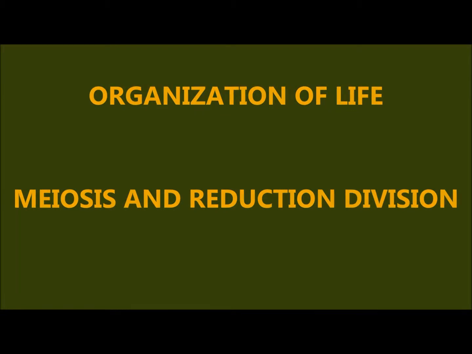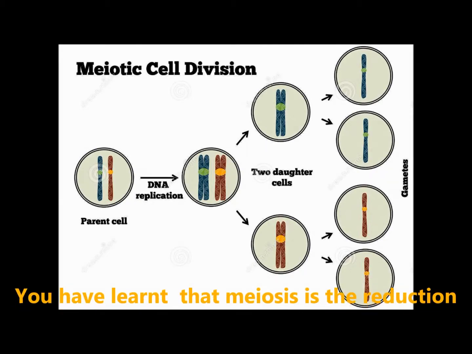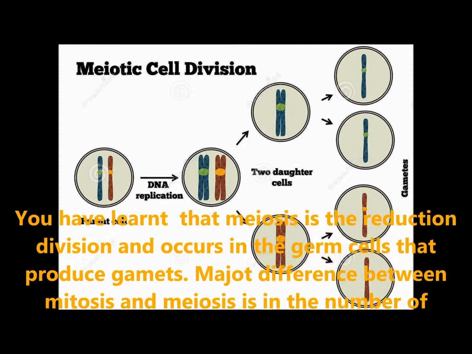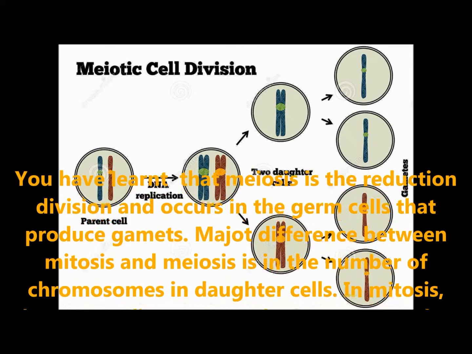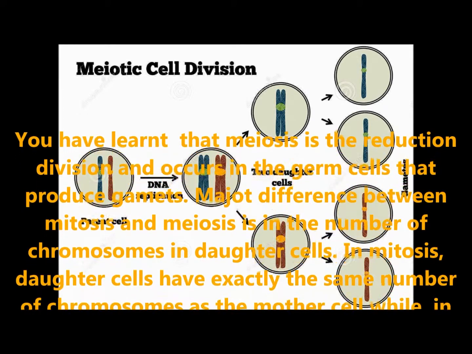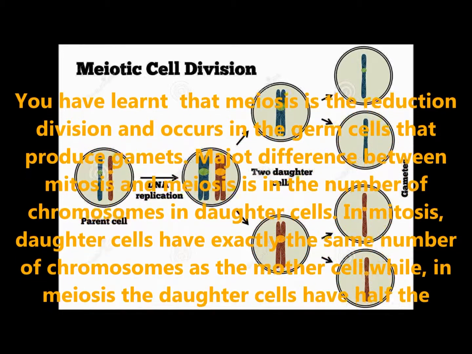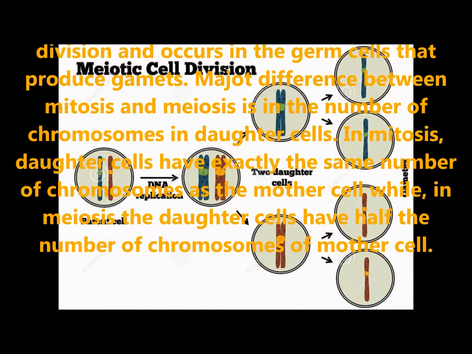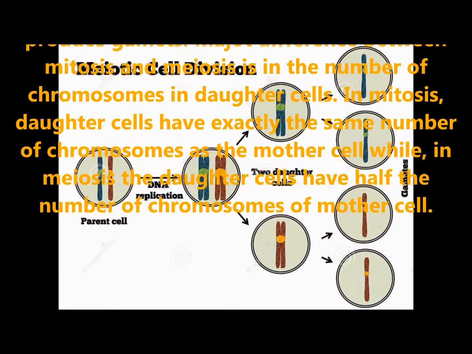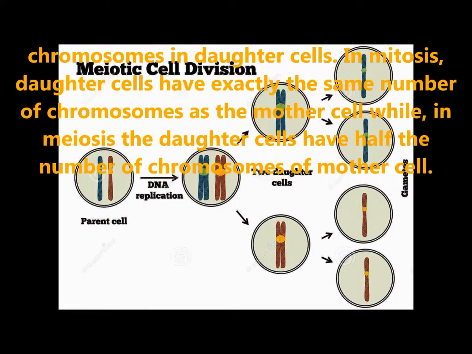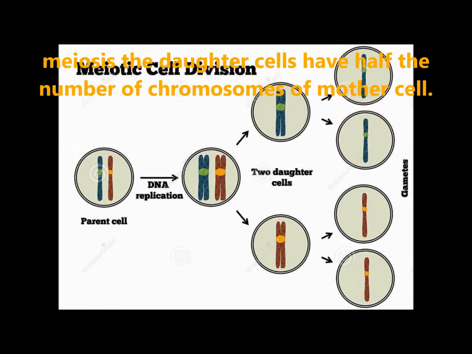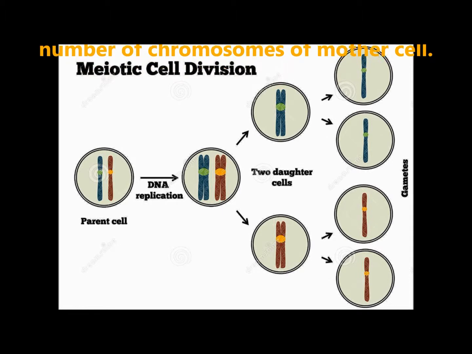Meiosis and reduction division. Children, have you learned that meiosis is the reduction division and occurs in germ cells that produce gametes? The major difference between mitosis and meiosis is in the number of chromosomes in the daughter cell. In mitosis, daughter cells have exactly the same number of chromosomes as the mother cell, while in meiosis, the daughter cells have half the number of chromosomes of the mother cell.